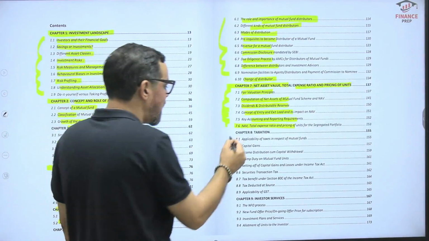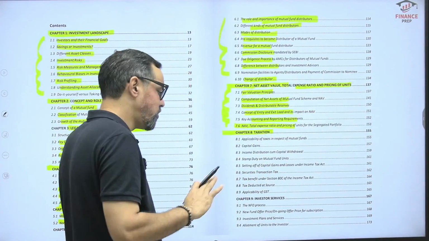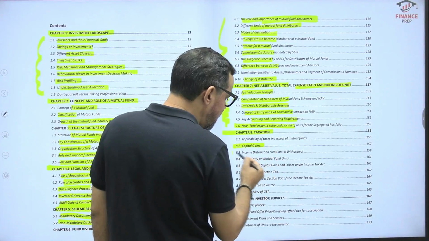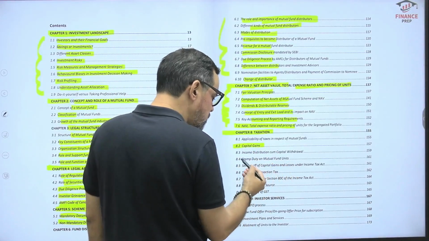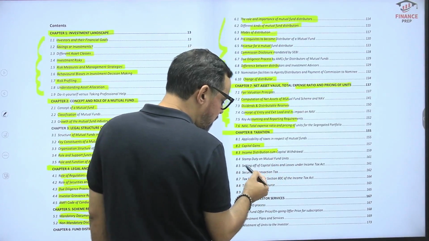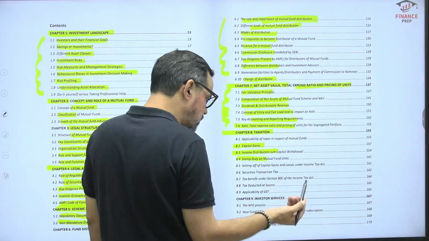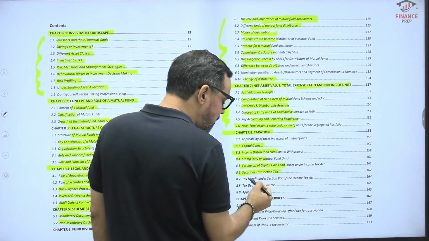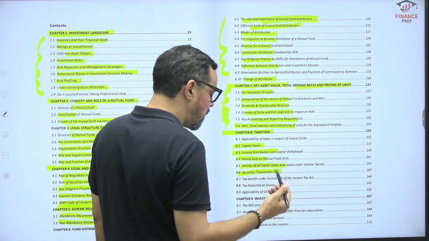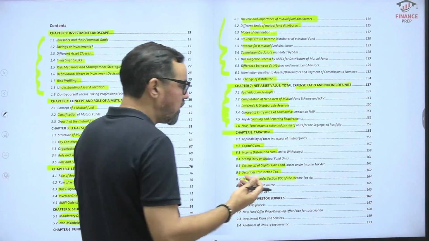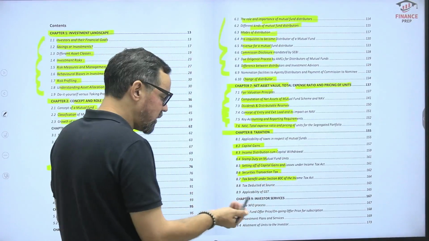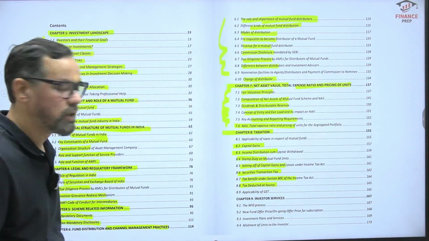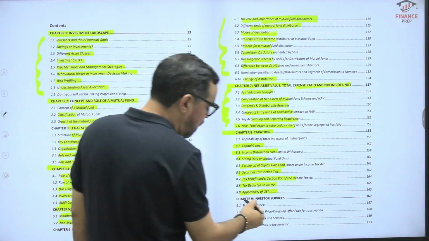Then next one, we have taxation on mutual funds, short term and long term capital gains and other things, right? So capital gains, we have income distribution, capital withdrawals, stamp duty. We have setting off of capital gains and losses under the Income Tax Act. Then we have STT. We have tax benefits under the Act, especially for unit linked insurance policies and these kinds of areas, tax reduction, and applicability of GST. Then ninth one is investor service, right?